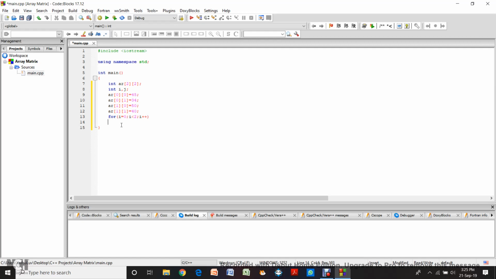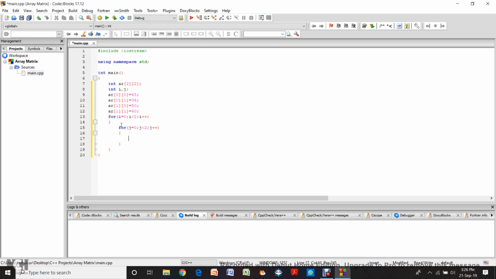And then here we get the curly brackets in. Here we are going to write for j is equal to 0, j should be less than 2, and j increment. So this is for the rows and the columns. This is exactly what we are doing. So here we go.